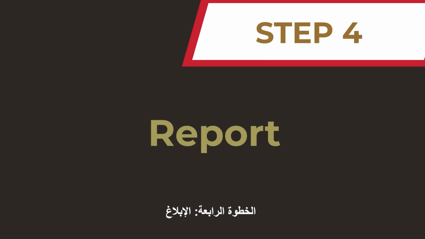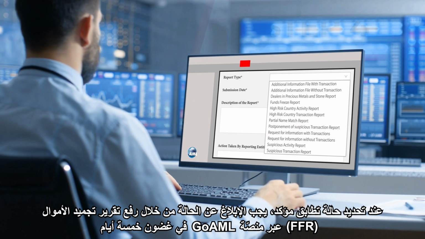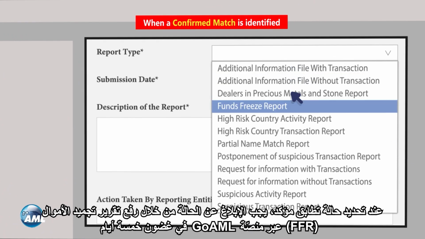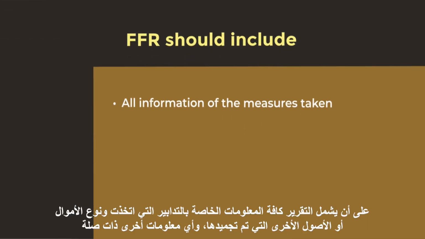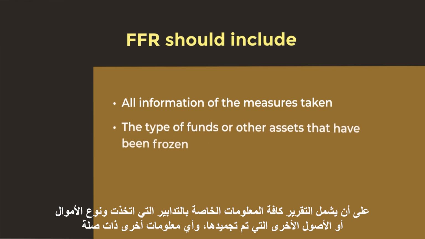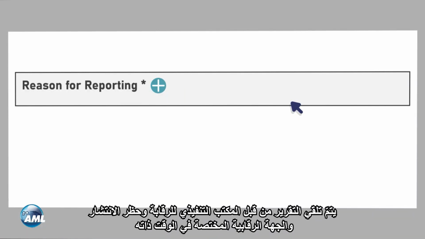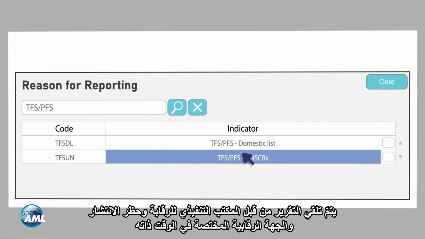Step 4. Report. When a confirmed match is identified, it is an obligation to report it by submitting a Fund Freeze Report, or FFR, through the GoAML platform within 5 business days. The FFR should include all the information of the measures taken, the type of funds or other assets that have been frozen, and any other relevant information. The report will be received simultaneously by the Executive Office for Control and Non-Proliferation and your supervisory authority.